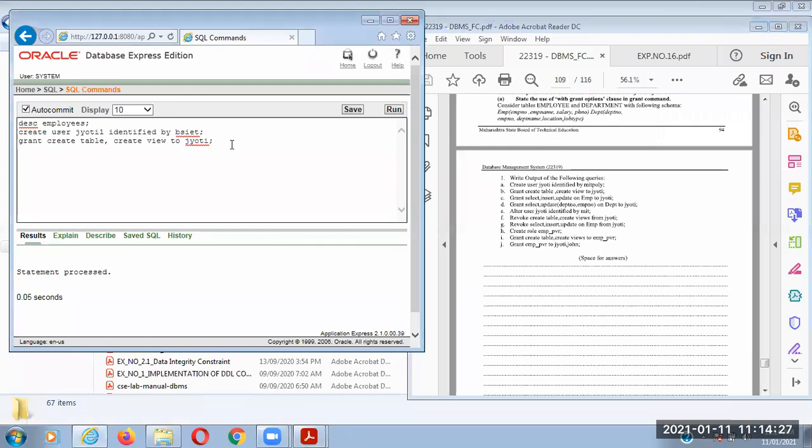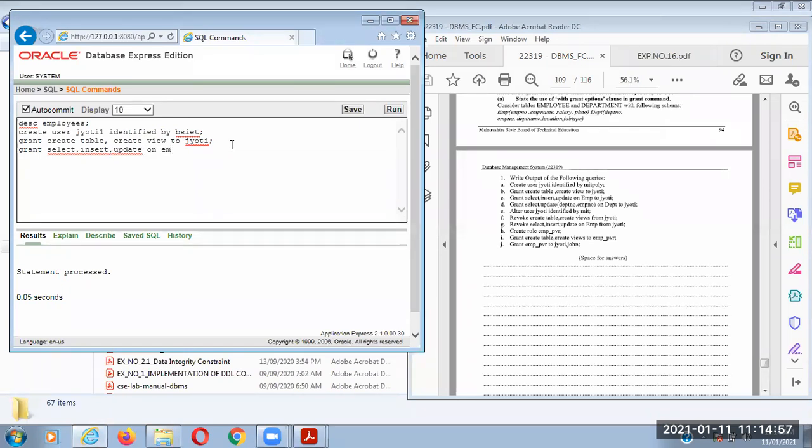So I am granting: grant select, comma, insert, comma, update on table name.